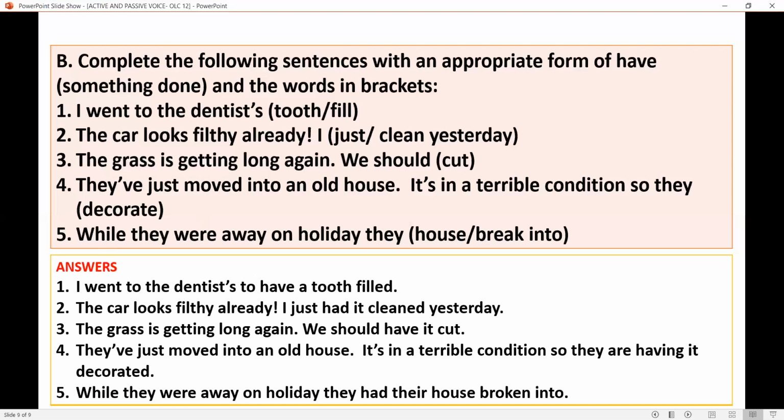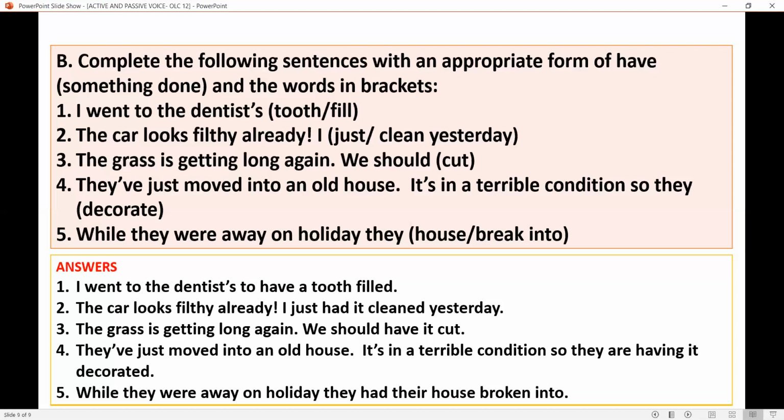Sorry, I just got it cleaned yesterday. All right. Now, you know that in one of these sentences, you cannot replace have with get. The other sentences also, while writing, we don't use get. Okay. While speaking, we use get.